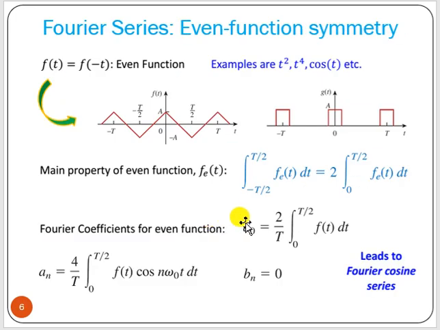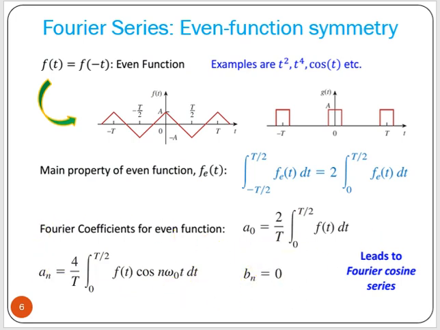That's why we have 2/T, and integrating from 0 to T/2, 2 times 2 converts into 4/T, for f(t) cosine of n omega 0 t dt. At that time bn will be 0.